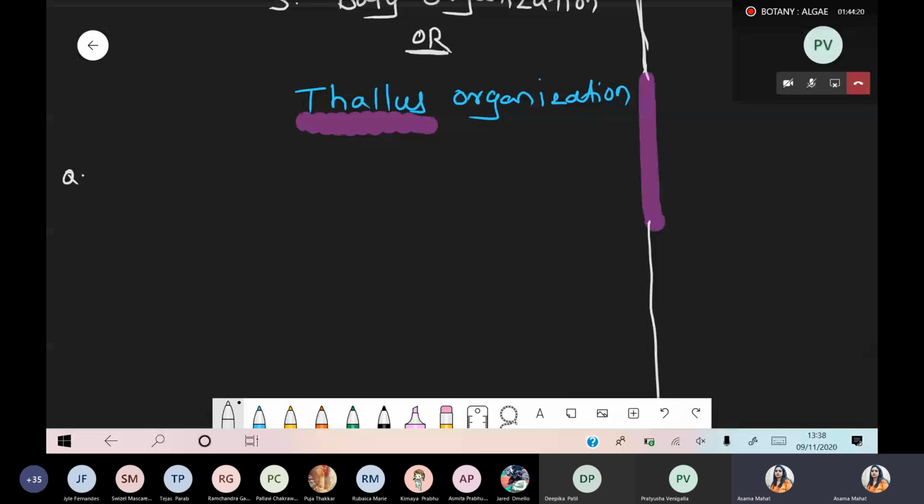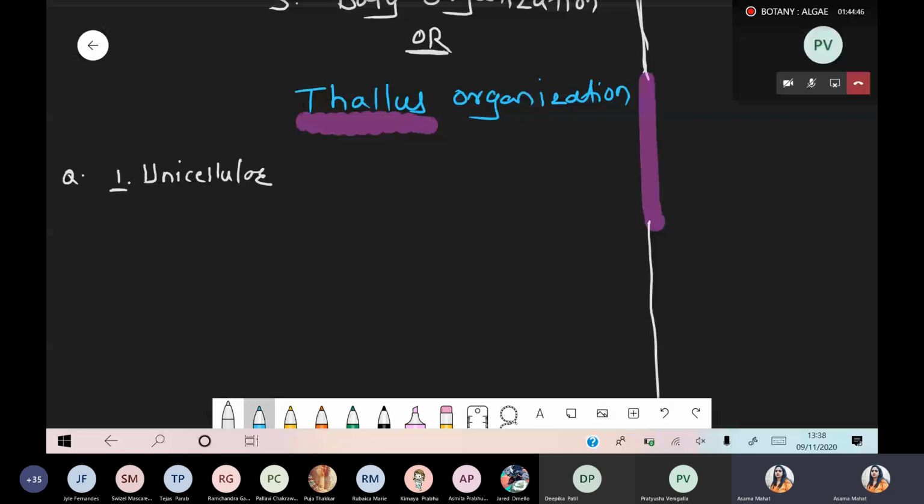So whenever we are talking about thallus or the body organization, we are talking about unicellular and multicellular. That's it. So first of all, we are talking about the first category in case of green algae. Under the green algae, okay, unicellular green algae, which is made up of only a single cell. Under the unicellular, we are taking two examples, Chlorella and Chlamydomonas.